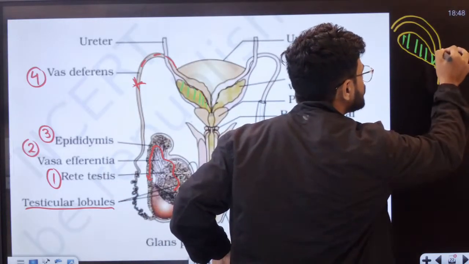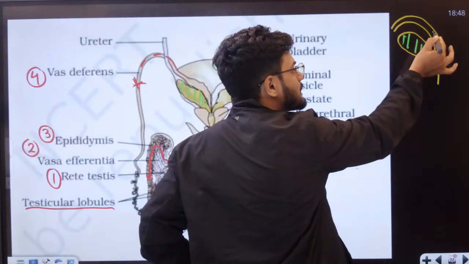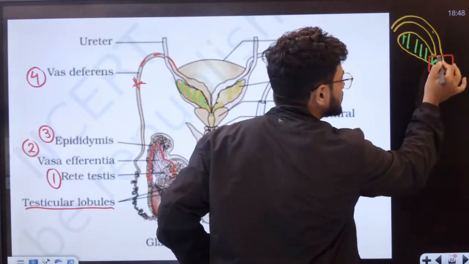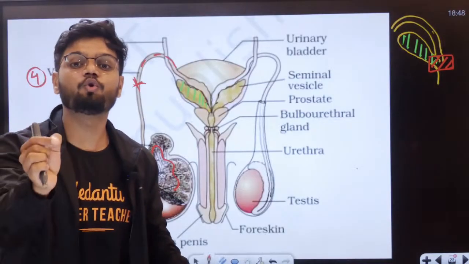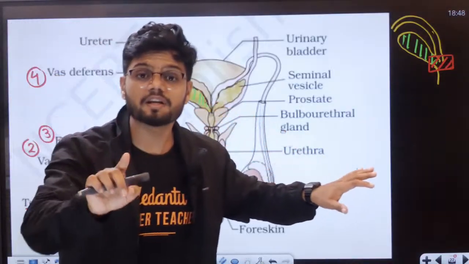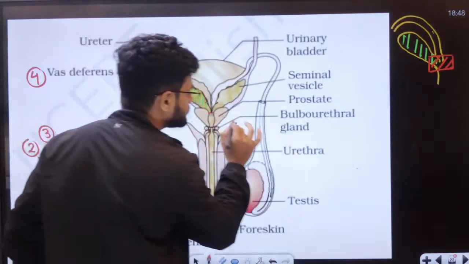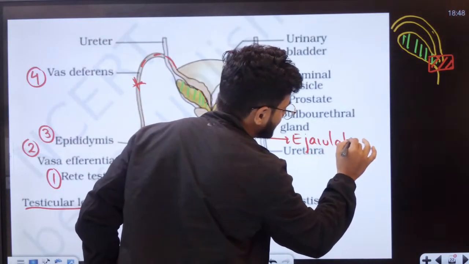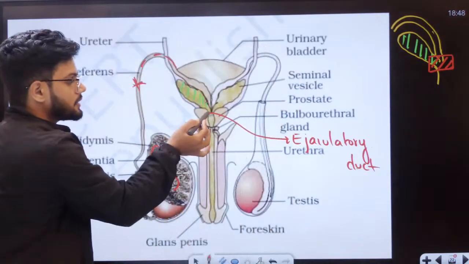At this point, two ducts are joined together. One duct is coming from here, one duct is coming from here. And at this point where the two ducts join, this region is called the ejaculatory duct. Again, students, it is not given in the diagram, but it is given in your NCERT lines. So this region right here is called the ejaculatory duct.